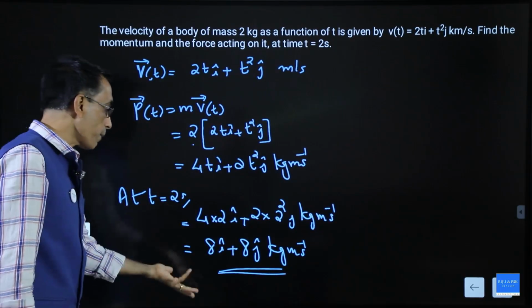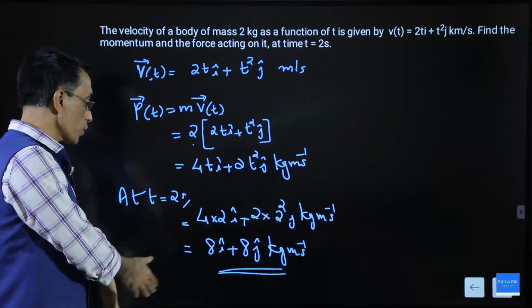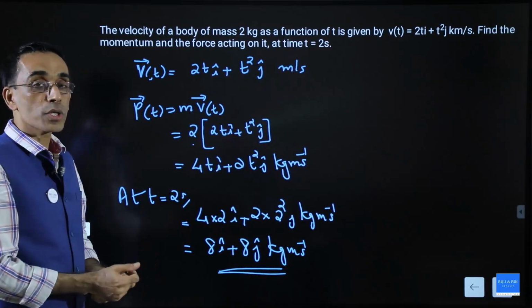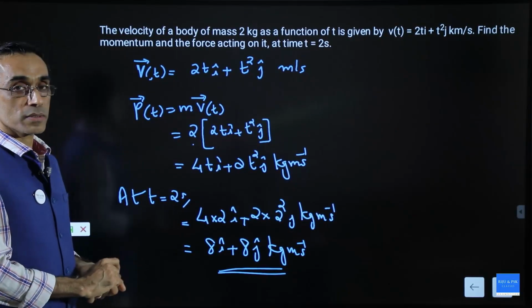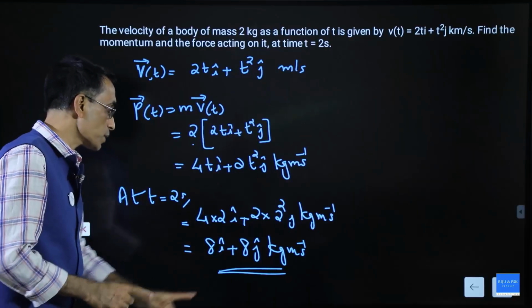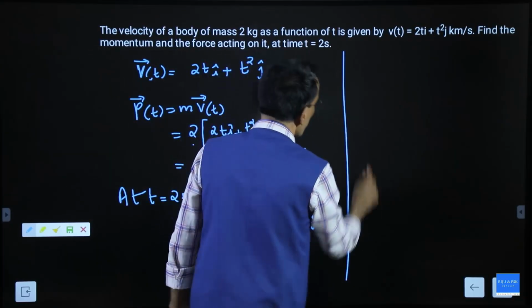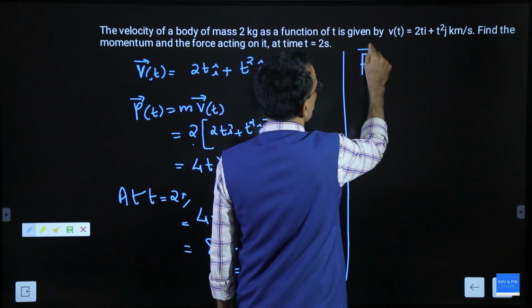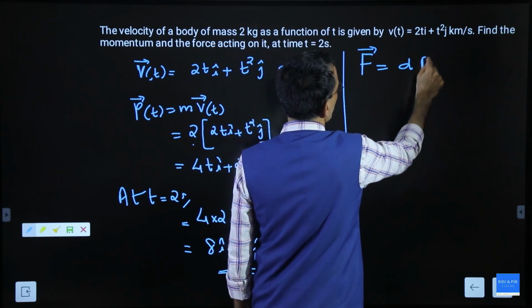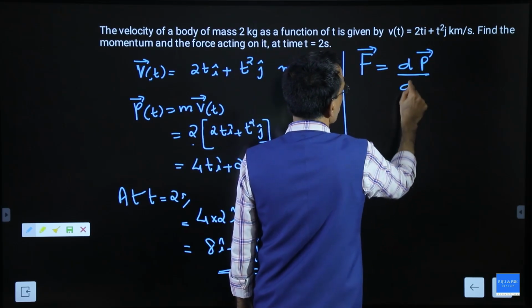If you want to take the magnitude, you can go for the magnitude, that will be giving you 8 root 2 kilogram meter per second, that is the square root of 8 square plus 8 square. Now you want the force acting. How do we calculate force from the momentum? See this, force is nothing but the derivative of momentum, dp by dt.